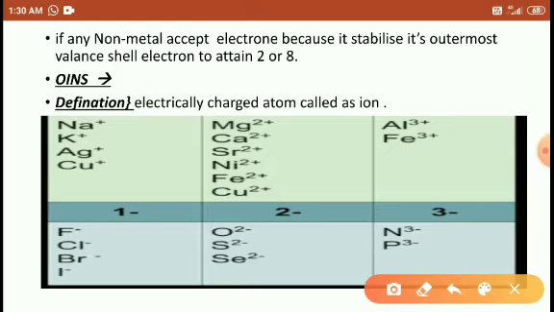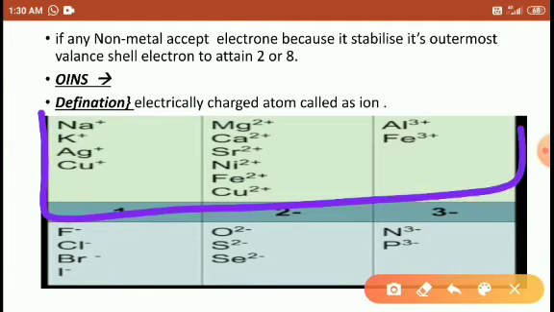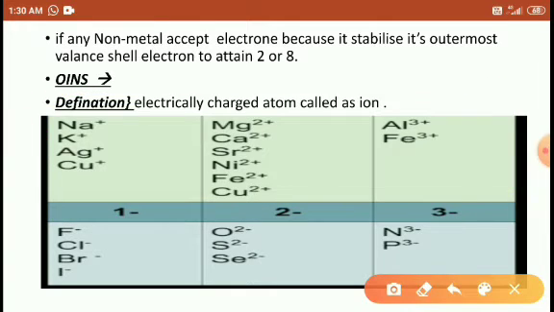So the ions are like this: sodium ion, potassium ion, silver ion, copper ion, manganese, calcium, strontium, iron, copper, aluminum, iron. Then fluorine, chlorine, bromine, iodine, oxygen, sulfide, selenium, nitride, and phosphate. These are the ions.